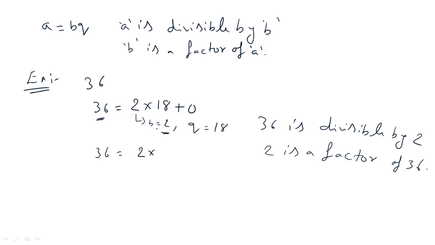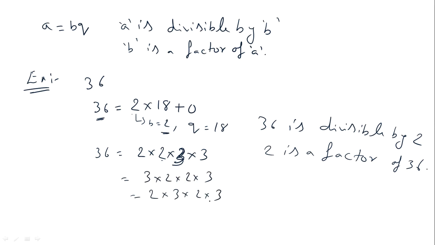Now, I'll write like this. 36 is equal to 2 into 18, which can be further written as 2 into 6 into 3. Sorry, there is a mistake. It can be written as 2 into 3 into 3 into 2, isn't it? So, can I write like this, 3 into 2 into 2 into 3? Yes, I can write like this, 2 into 3 into 2 into 3.